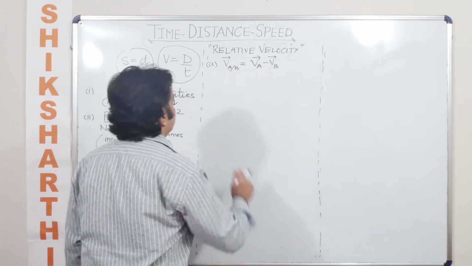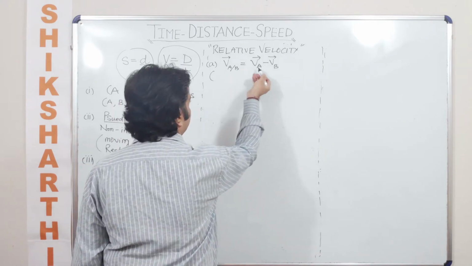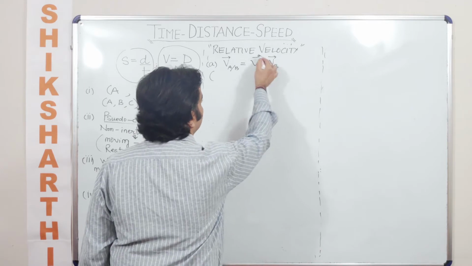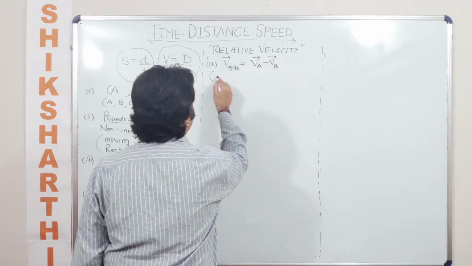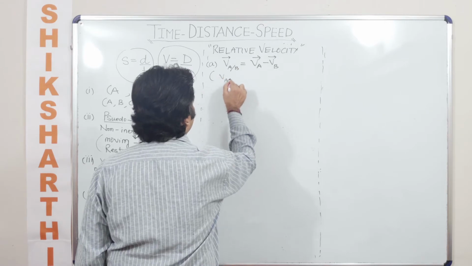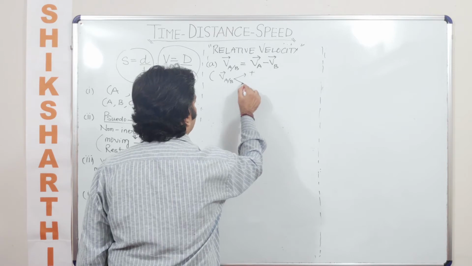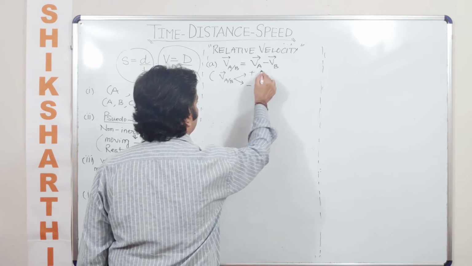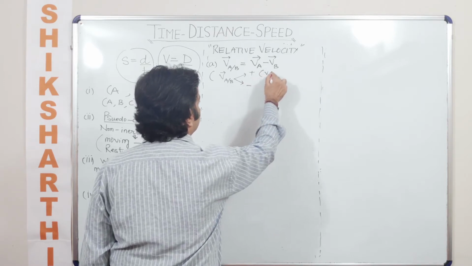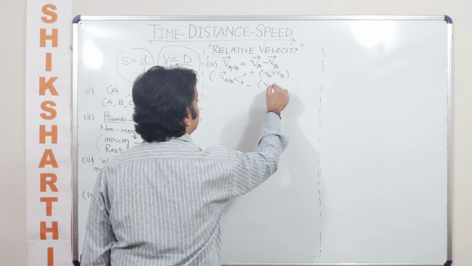Now generally it is understood that we take this, though we can divide this further into two cases wherein this VA minus VB will be positive. So when we are talking about VA minus VB, which is the relative velocity, it may be positive or it may be negative. When this is positive, we have considered this, but if it is negative, we have considered this.